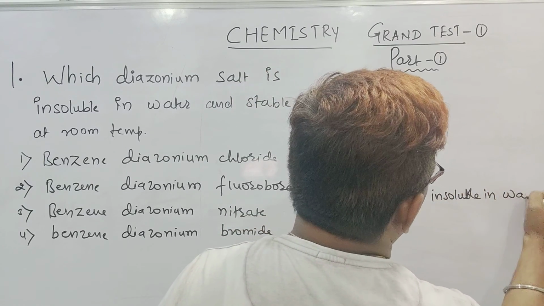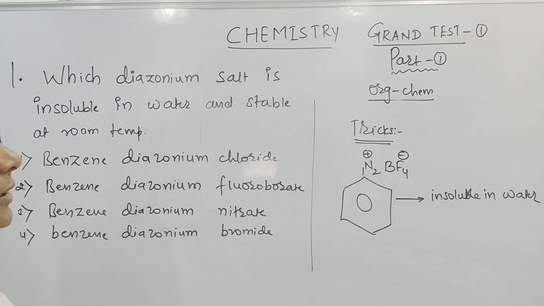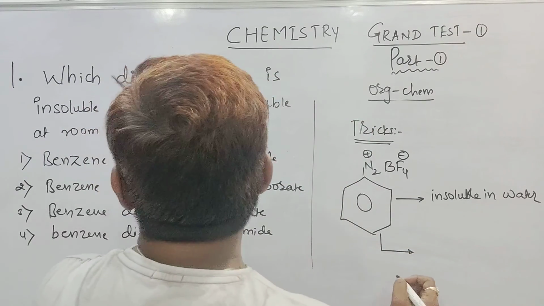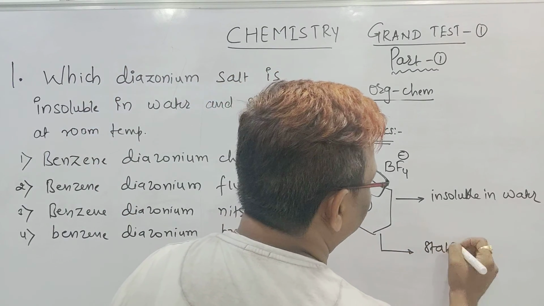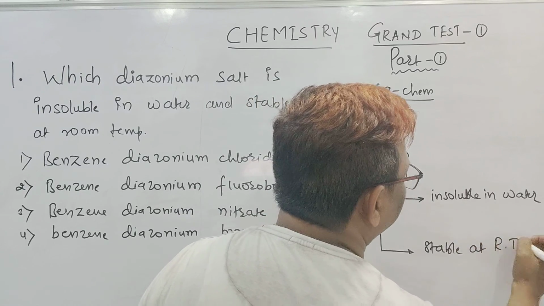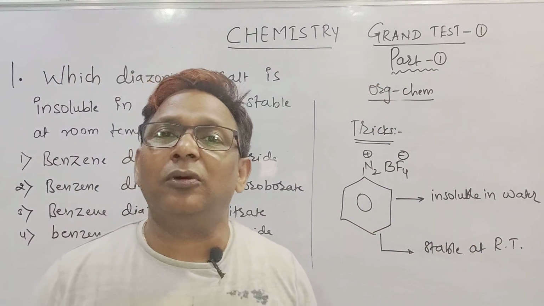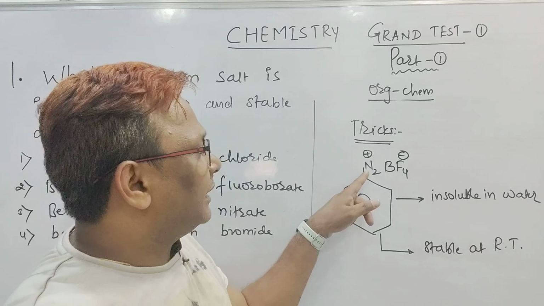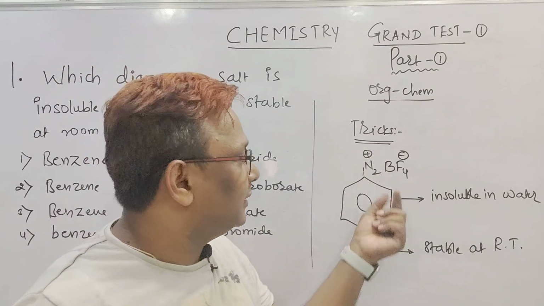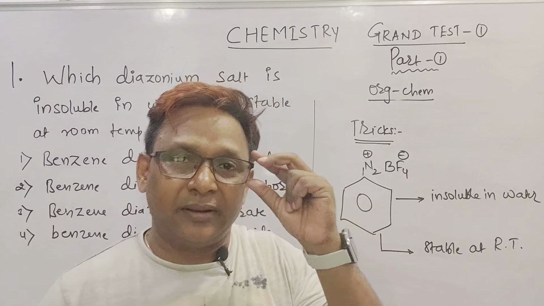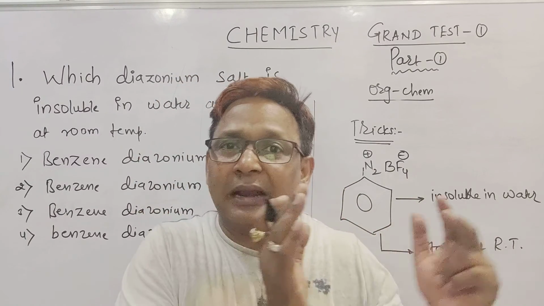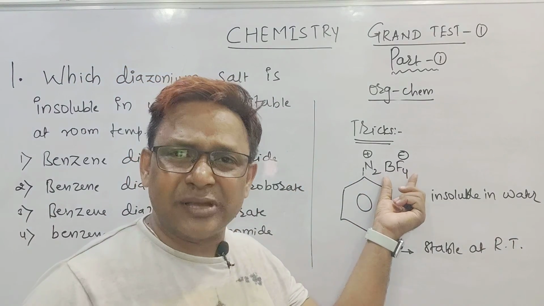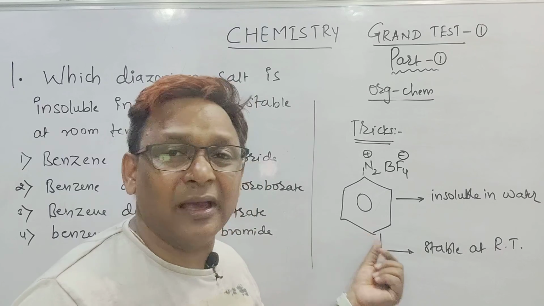The first point was correct: insoluble in water. Second, it is such a diazonium salt that it will be stable at room temperature. Sir, how do we know it will be insoluble in water? See, the benzene ring has N2 plus, that is the size of the cation, and the size of the anion. Do you remember? The larger the size of the cation and the larger the size of the anion, the more stable they are.